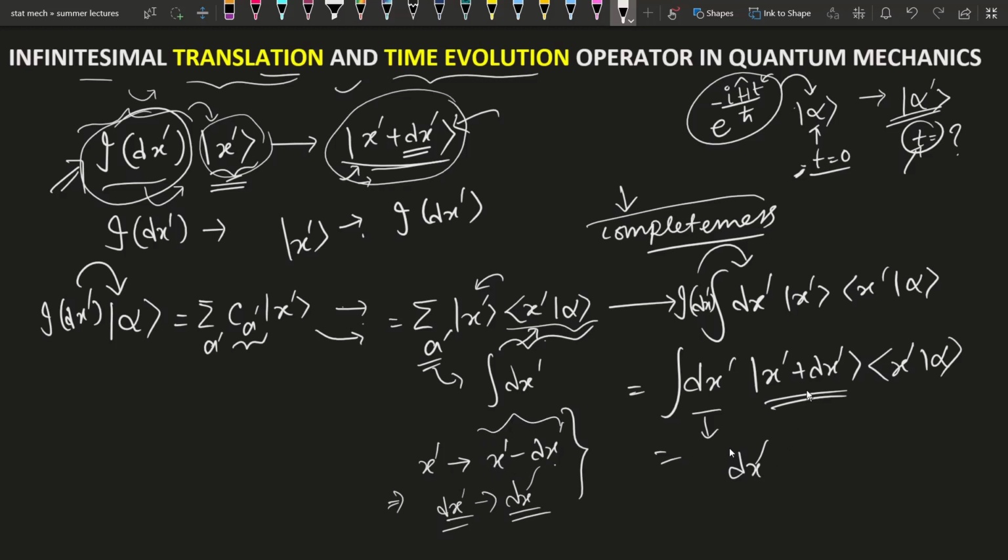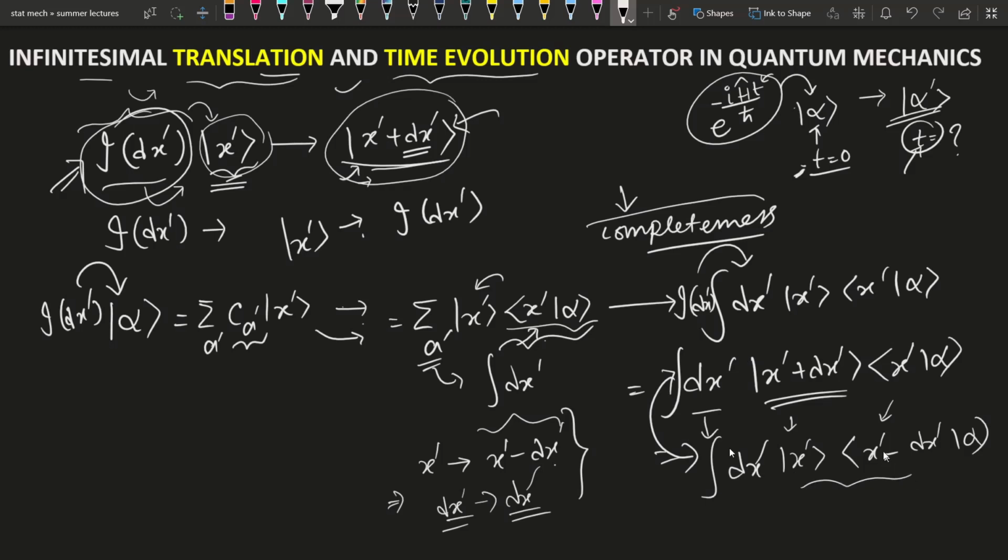Put x dash minus dx dash in the place of x dash. So this thing becomes x dash, and this thing becomes x dash minus dx dash and alpha, and there is integration. Both of these two things are similarly valid.